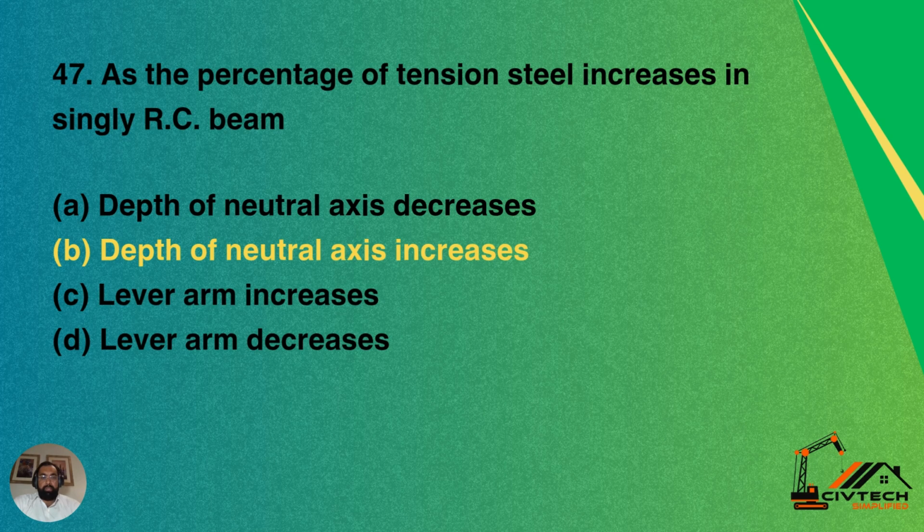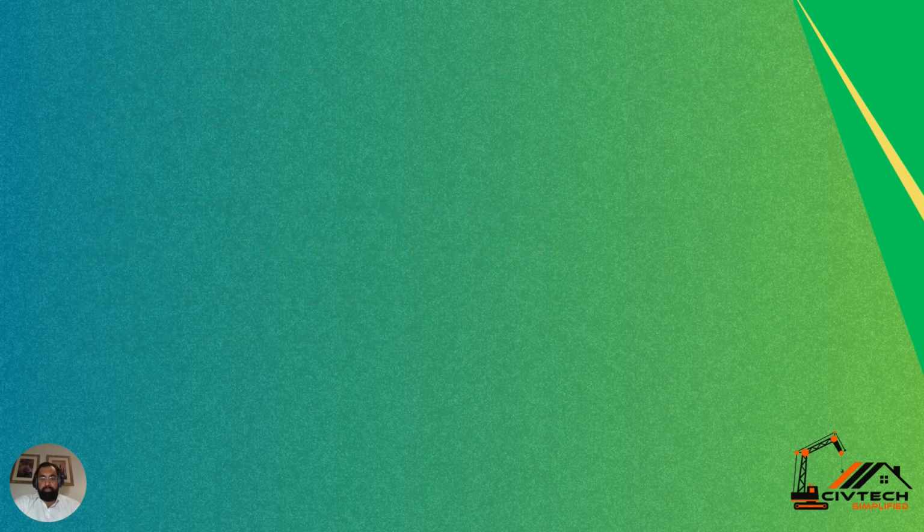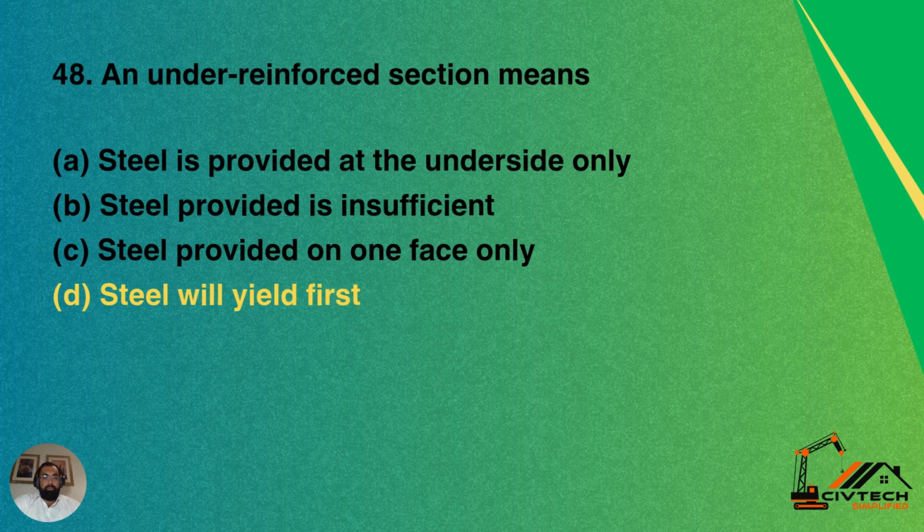Question 47. As the percentage of tension steel increases in a singly reinforced concrete beam: option A, depth of neutral axis decreases; option B, depth of neutral axis increases; option C, lever arm increases; option D, lever arm decreases. So depth of neutral axis increases as the percentage of tension steel increases.